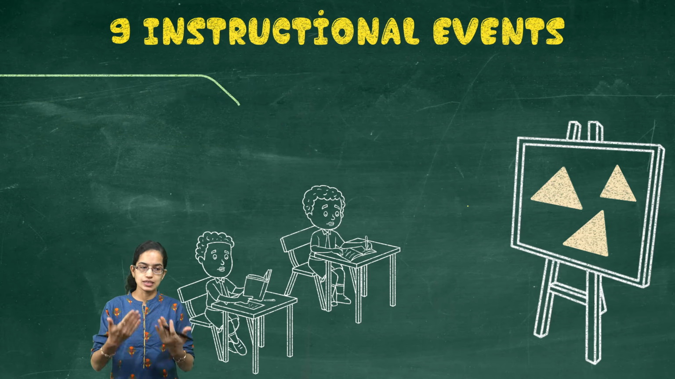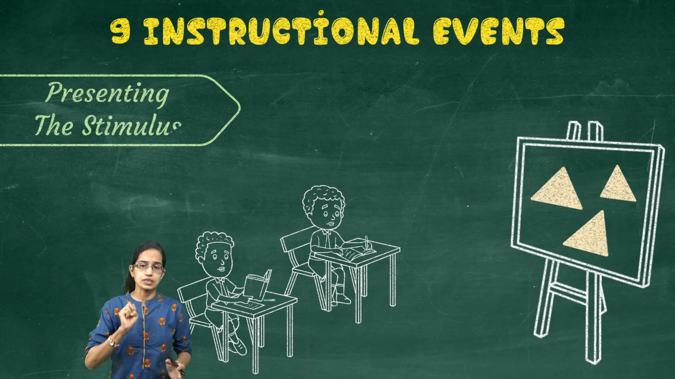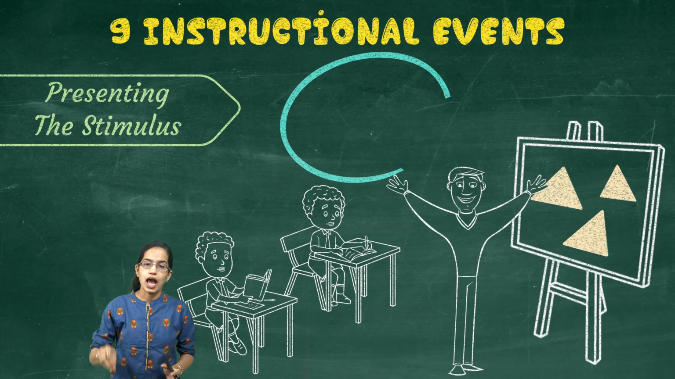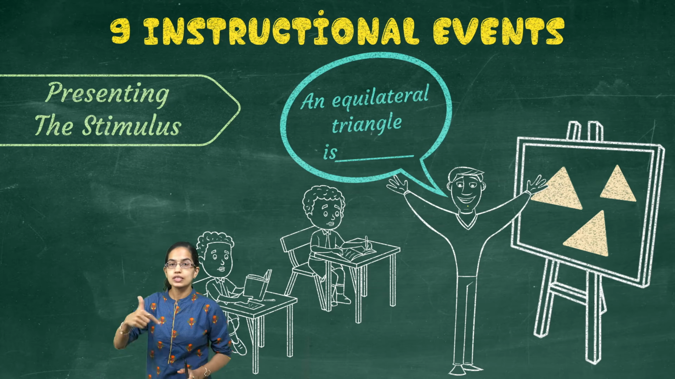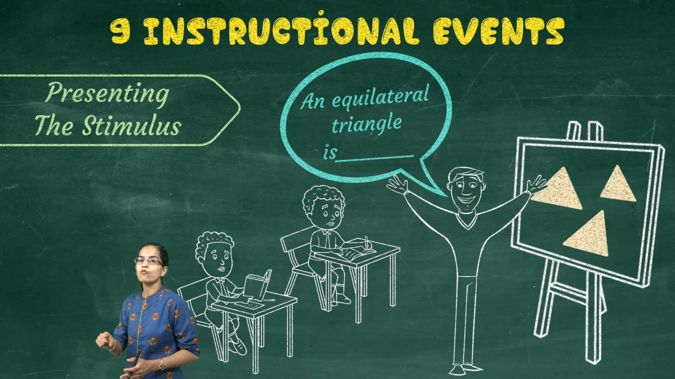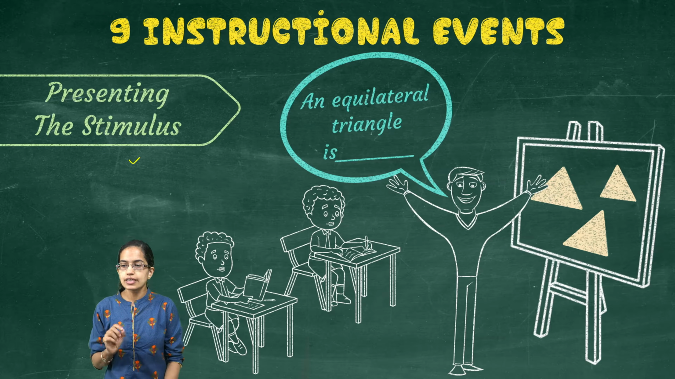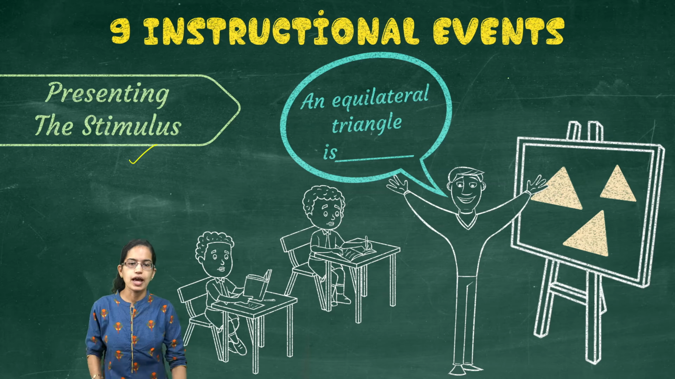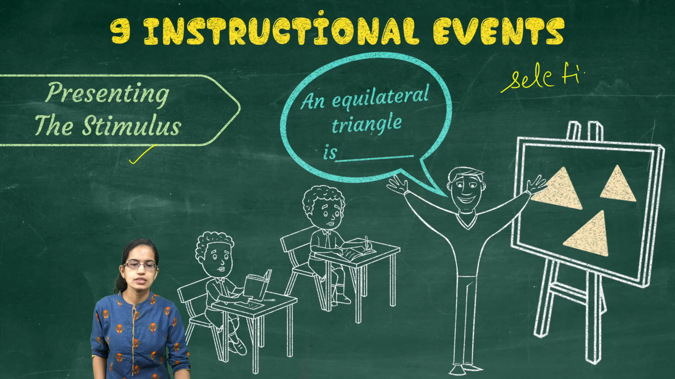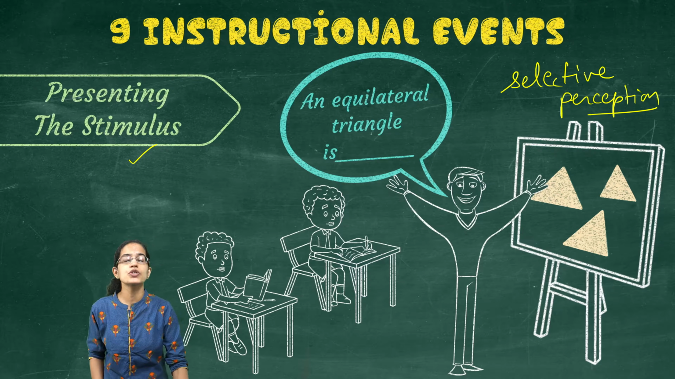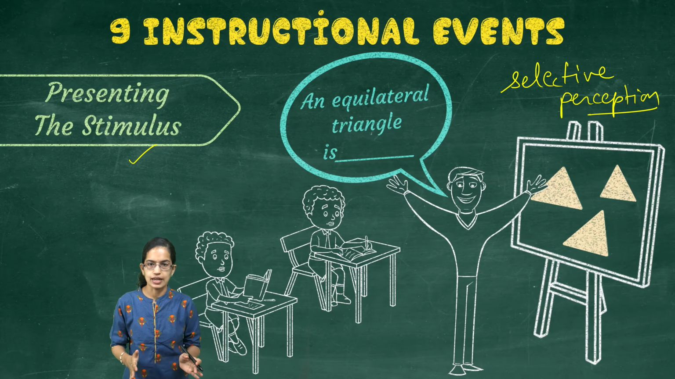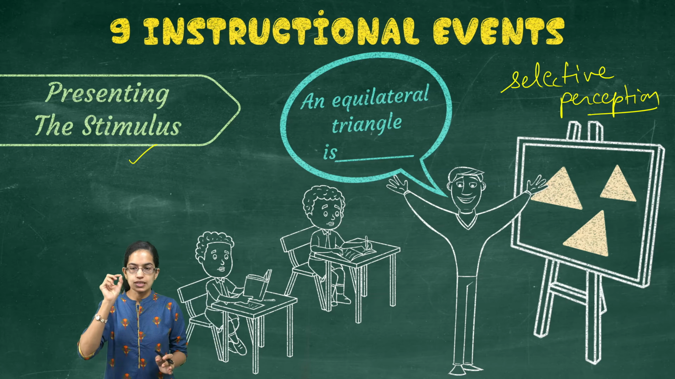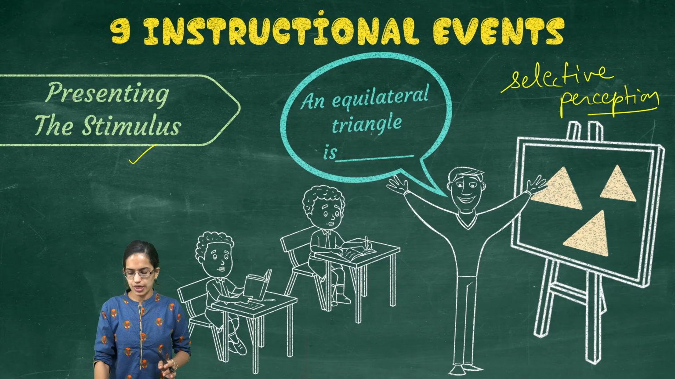The next stage is selective perception. Now, since the student has been introduced to the idea of a triangle, we are now introducing the second step, which is the idea of an equilateral triangle. This is presenting the stimuli, and it is also known as the stage of selective perception. Of all the triangles we are introducing only the equilateral triangle. How do we understand that triangle? The basic stimuli is being introduced at this stage.